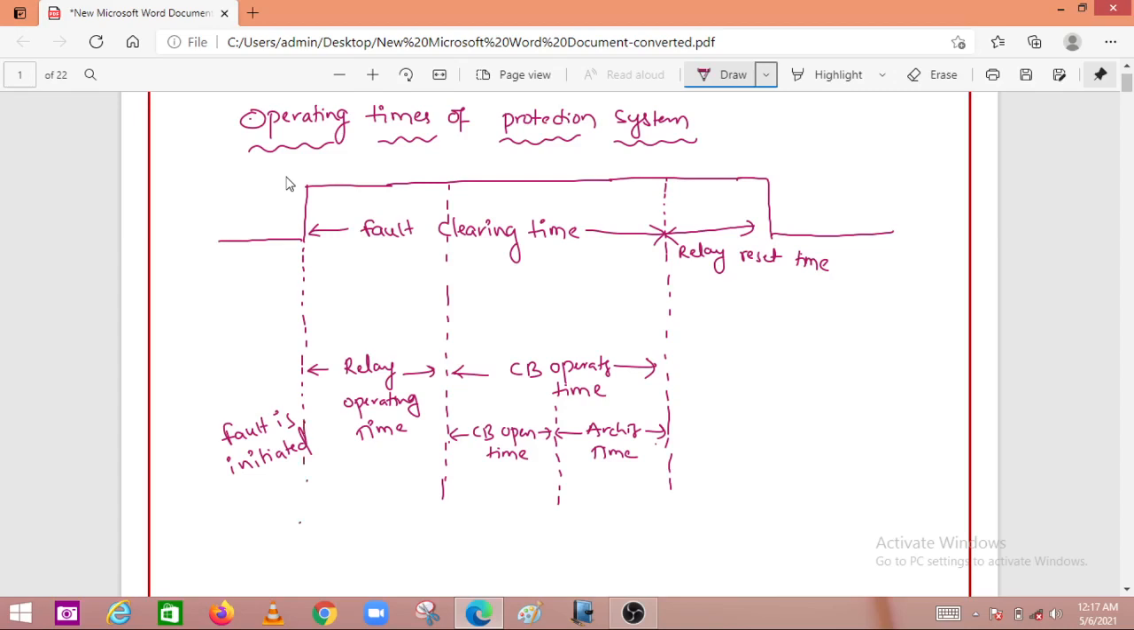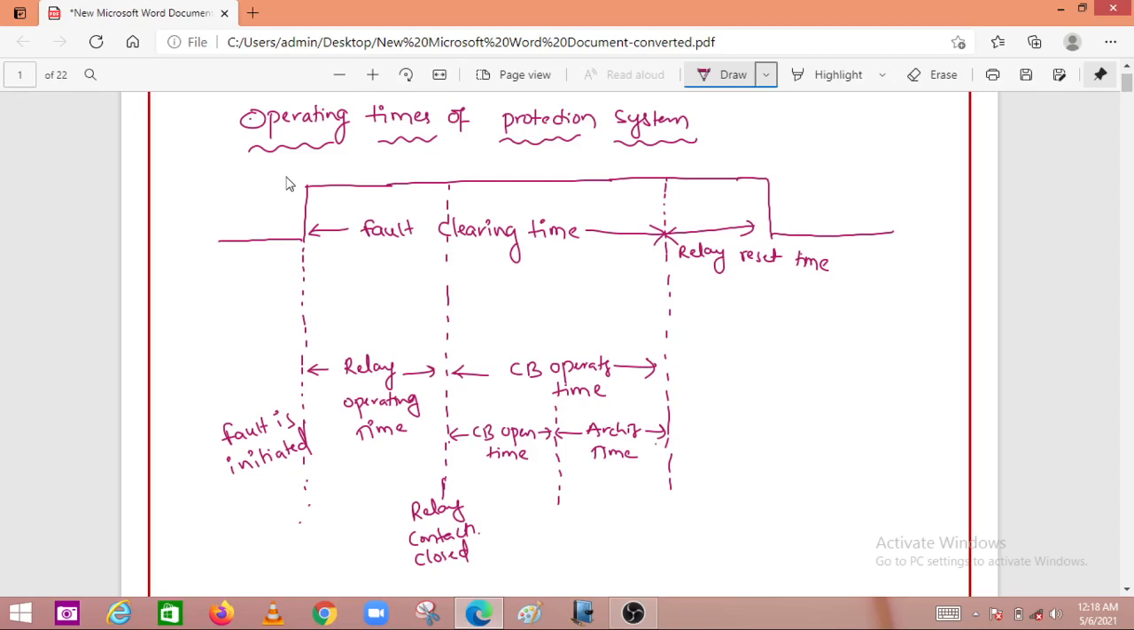The fault is initiated here. After that, the relay starts working, and this time is taken for relay operating. So this is called relay operating time. After that, the relay contacts close here. That means the trip signal is received by the circuit breaker. At this point, the relay contacts are completely closed. As and when the relay contacts close, the trip signal is received by the circuit breaker, so that the circuit breaker contacts start to open. That's the main operation.